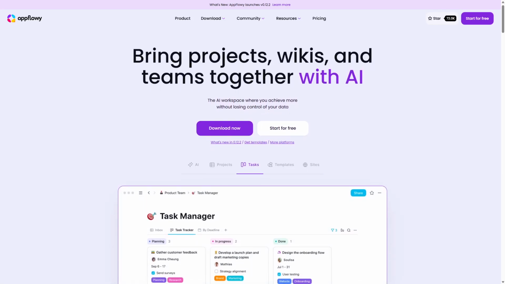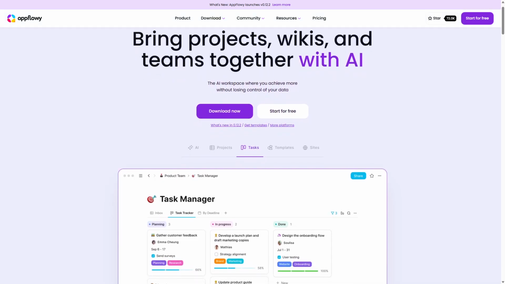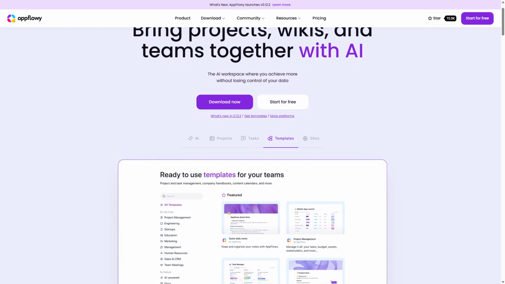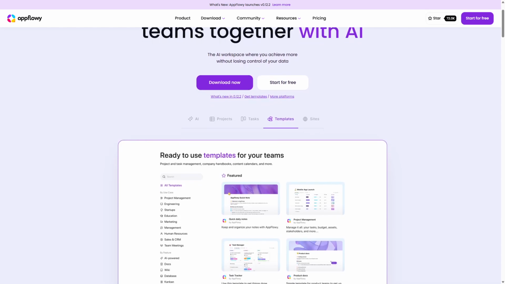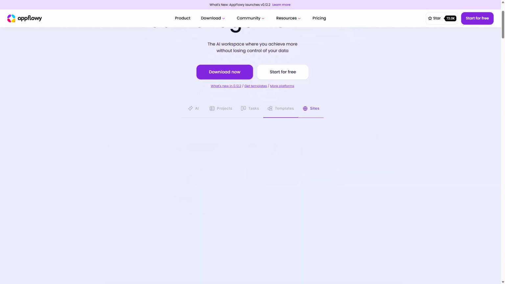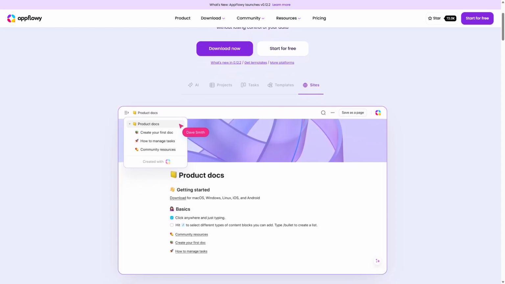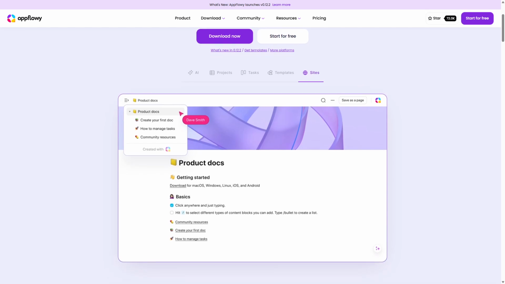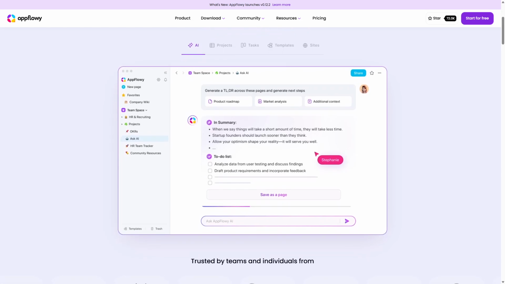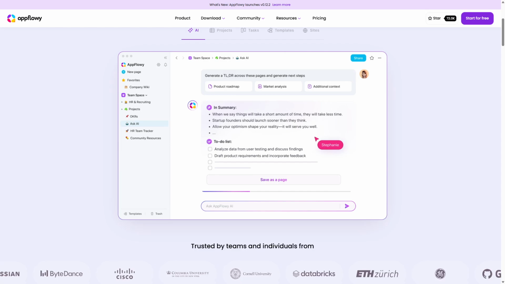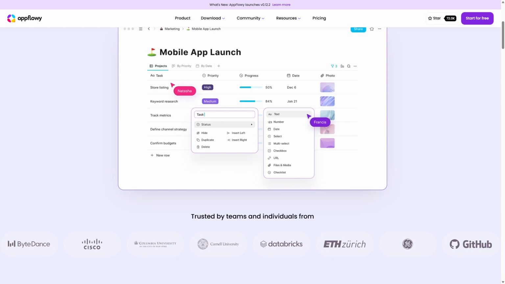AppFlowy is an open-source productivity app designed to give users full control over their data and customization. Built as a self-hosted alternative, it lets you tailor workflows, databases, and task boards to your exact needs. It works by providing a modular interface where users can create, edit, and organize notes, tasks, and projects with drag-and-drop ease. Its strengths lie in flexibility, privacy, and the ability to extend functionality through community-driven plugins and themes.